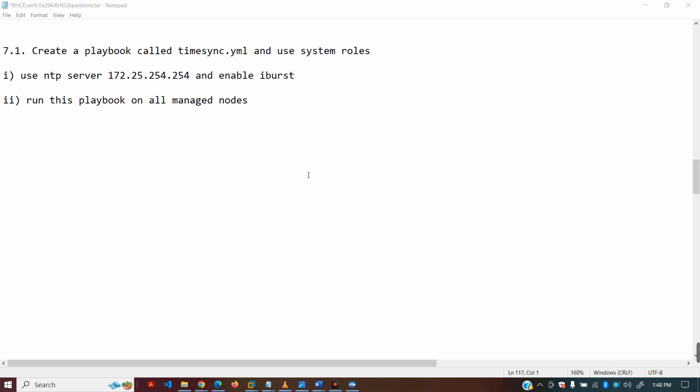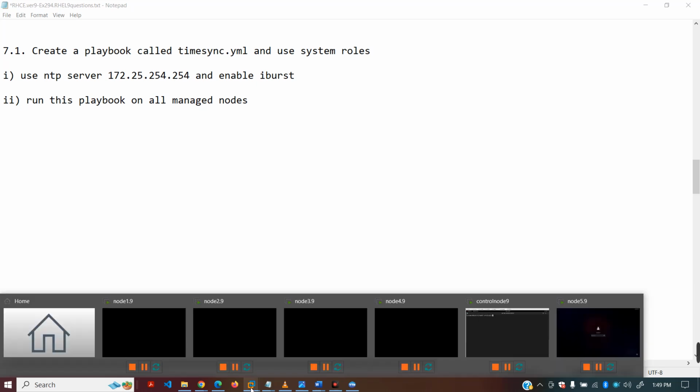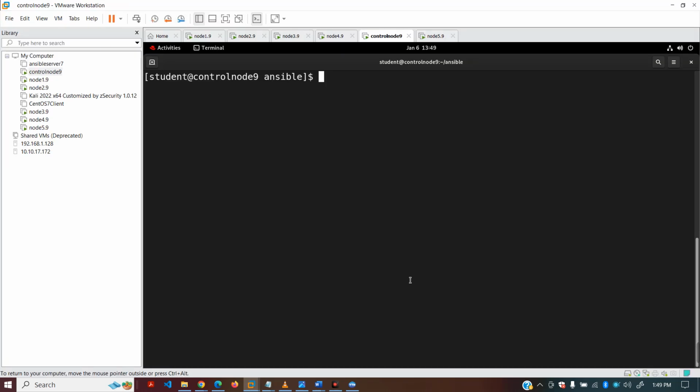Guys, when you install the RHEL system role package, there are some extra packages, about 8 to 10 packages, that get installed on your machine. You know that we also create some custom roles and some we download from Ansible Galaxy. But here in this case, we have to install the RHEL system role package. In the exam, the repository is already set. You just have to run this command. Let's go to our machine. I'm going to show you how you have to solve this question.